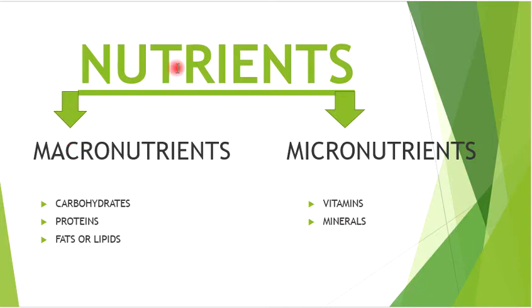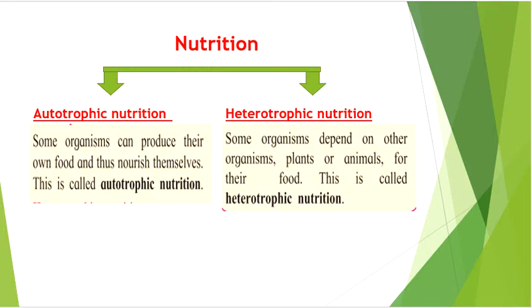Basically, the nutrients, when taken in balanced quantities, give rise to proper nutrition in a healthy body. This nutrition is classified as autotrophic nutrition and heterotrophic nutrition. Some organisms can produce their own food and thus nourish themselves. This is called autotrophic nutrition. Whereas some organisms depend on other organisms, plants or animals, for their food. This is called heterotrophic nutrition.